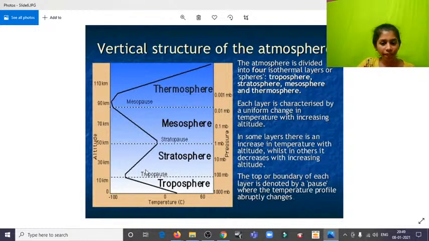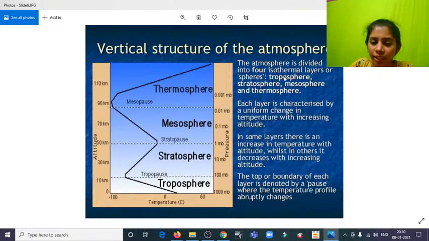And we have other minor layers in between: the tropopause, stratopause, and mesopause. These are more like transient phases. For example, from the mesosphere to the thermosphere, we have a transient, an overlapping layer called the mesopause. If you have any doubts, do let me know in the comment section.